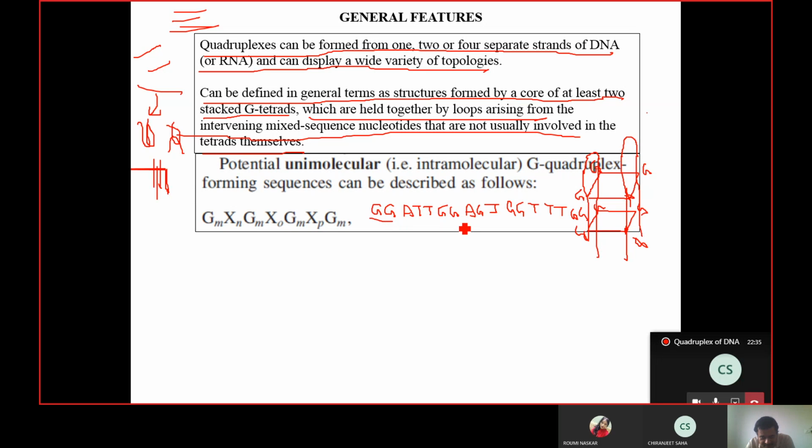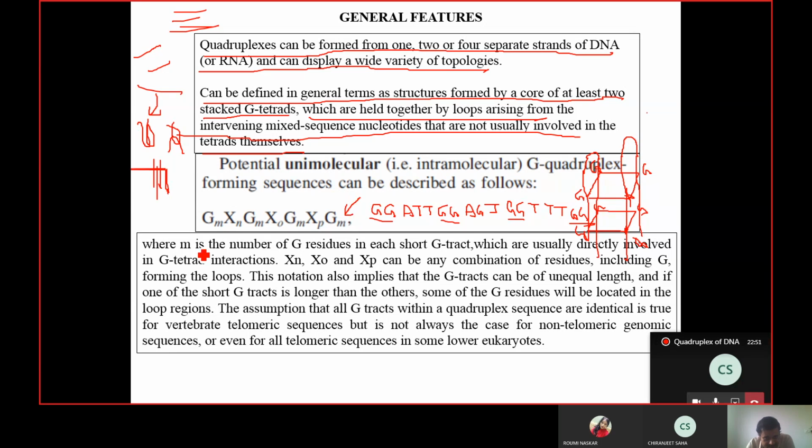So you see this is G_M, G to the power M, where M equals 2, and intervening there are some sequences. So these kind of sequences are frequently seen forming a G tetrad, but there are certain rules.